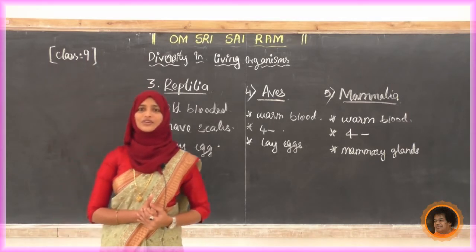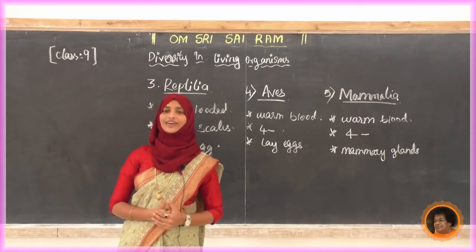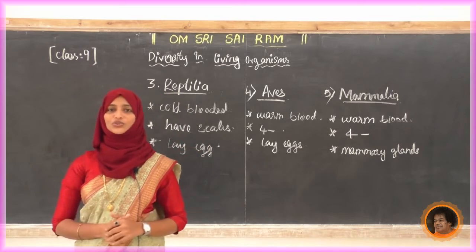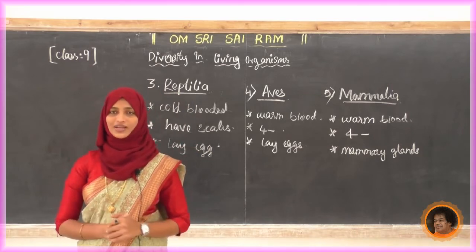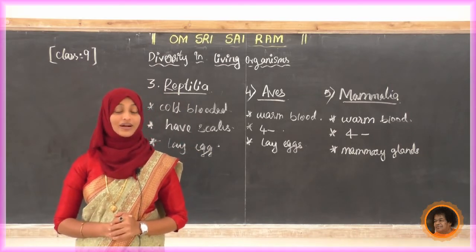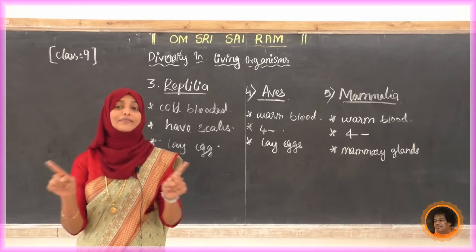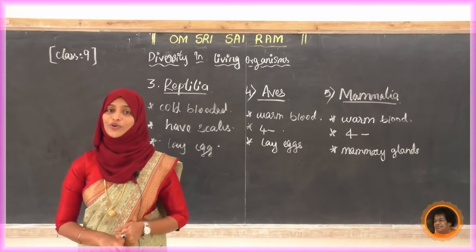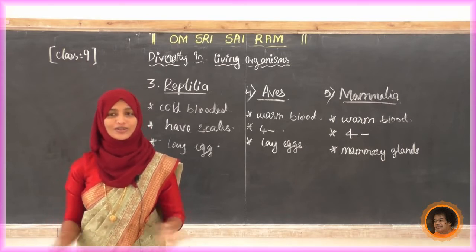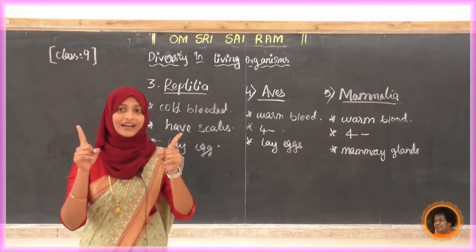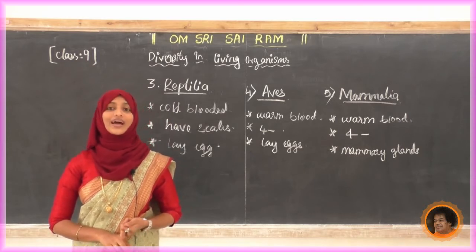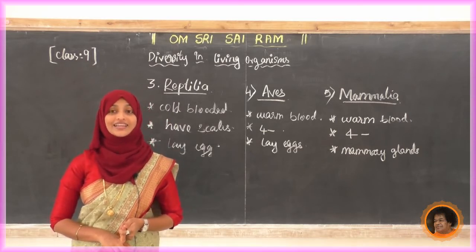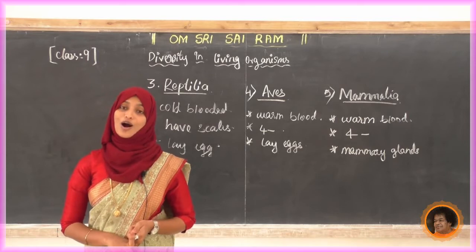Next, whether we lay eggs or give birth to young ones. We can't say all mammals give birth to young ones. Human beings, rat, cat, all those we know, even bats, give birth to young ones. But some lay eggs.